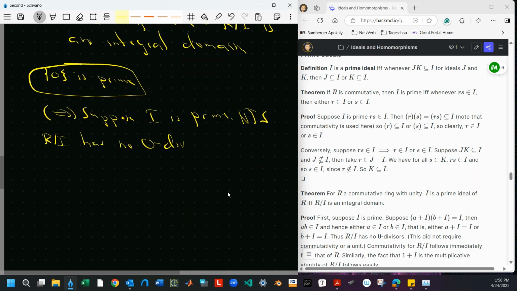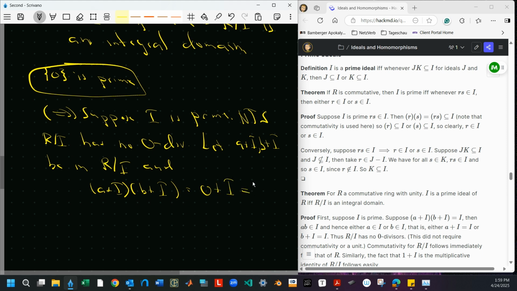So let A plus I and B plus I be in R mod I, and let's say that the product A plus I times B plus I is equal to 0 plus I, which is just I.